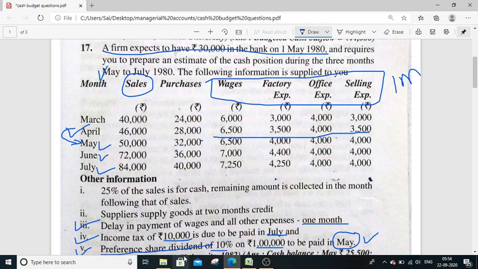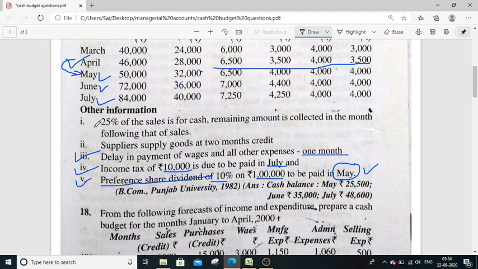So for sales, listen guys, again I am repeating, 25% of the sales is for cash, means immediately this month's sales amount 25% will be received, and the remaining amount will be received later on after 1 month. So that means in the month of May, which month amount are we going to receive?